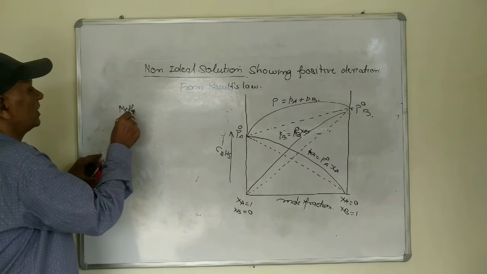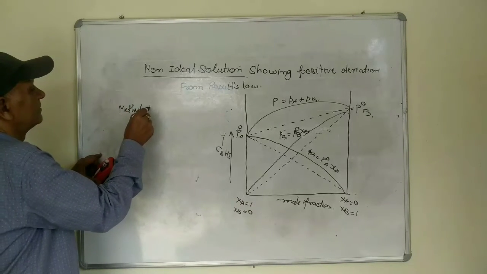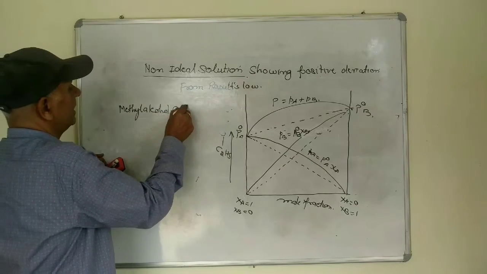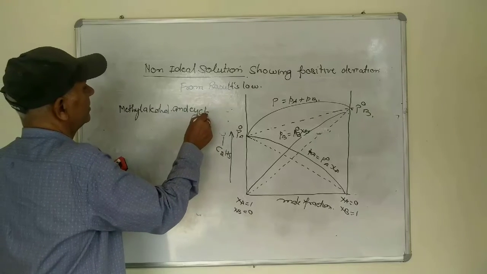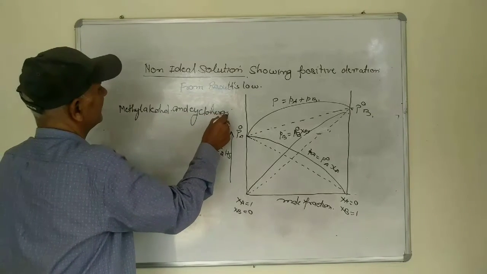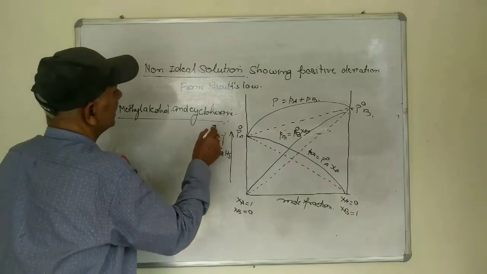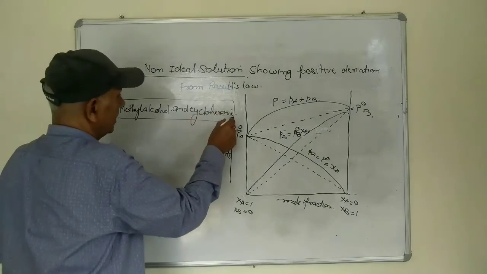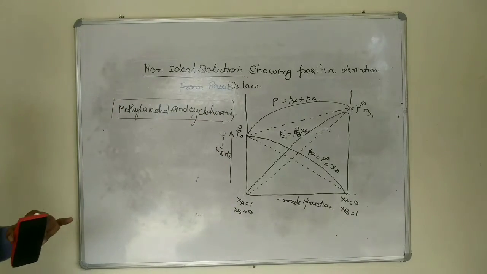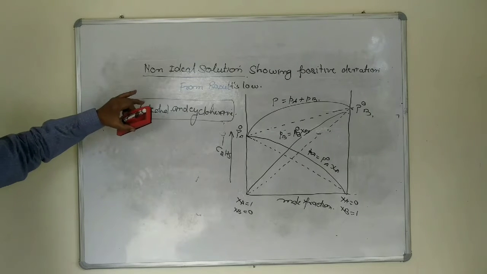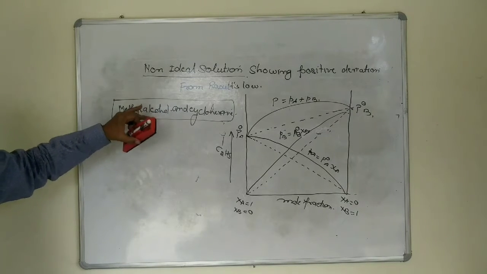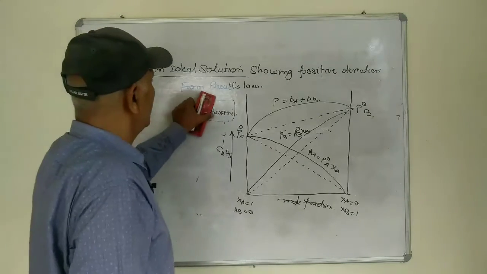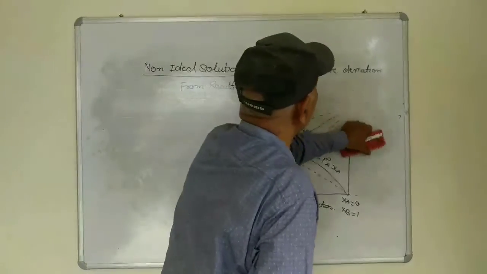Other example, there are so many examples. Methyl alcohol and cyclohexane. So many examples you can take where the attractive force after mixing the two liquids becomes weaker than what it was in the original, in the pure component. Next, the ideal solution showing the negative deviation.